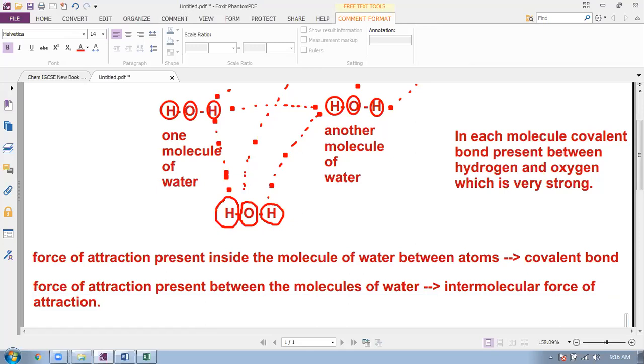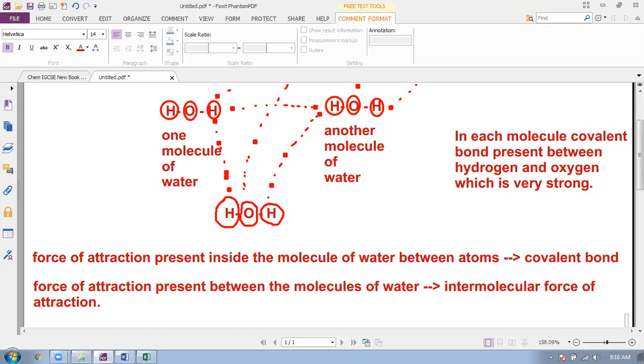Covalent bonds are present between atoms inside a molecule and intermolecular force of attraction is present between molecules. Covalent bond is stronger. Intermolecular force of attraction is weaker. Small heat can break intermolecular force of attraction, and that's why water becomes steam at a very low temperature.